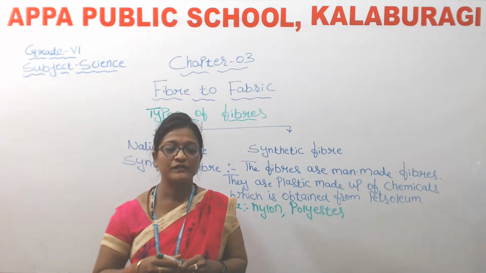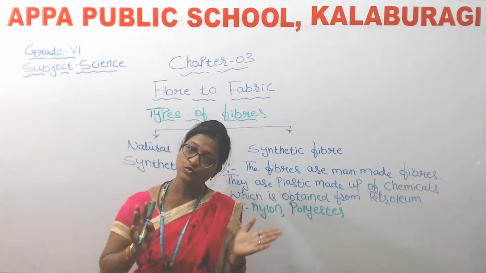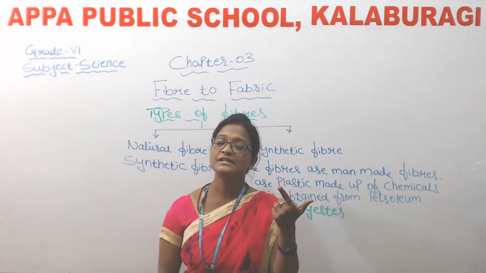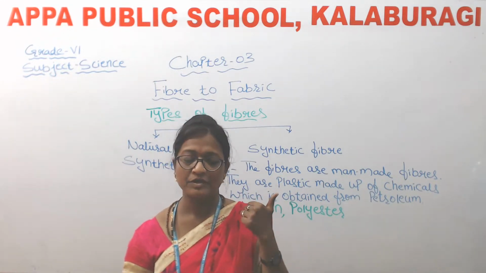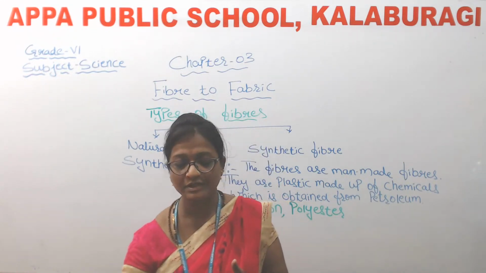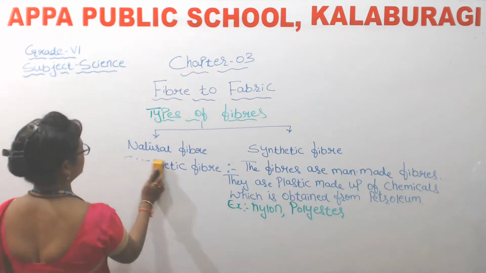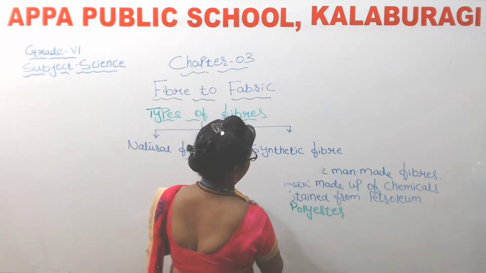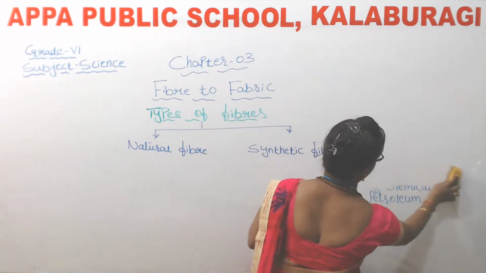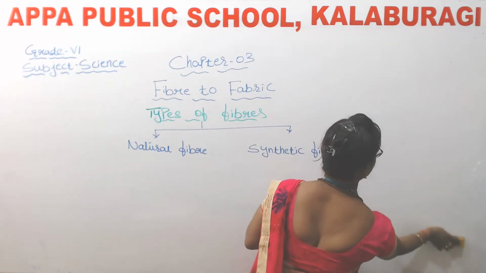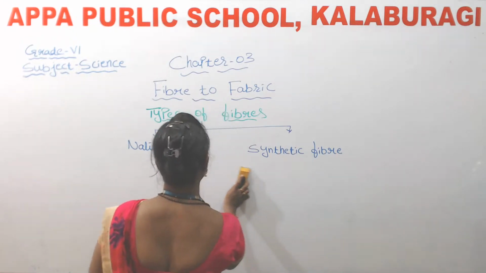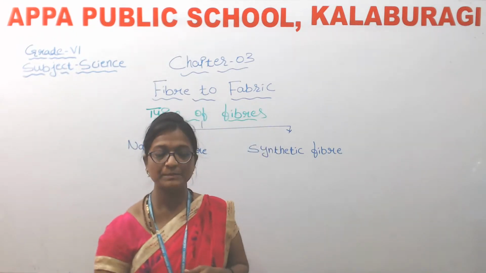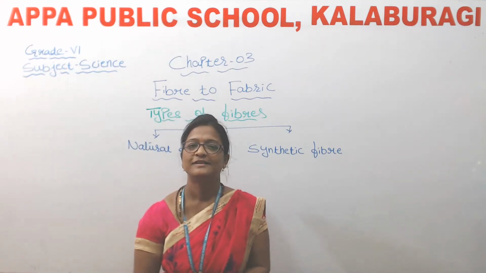So children, what we come to know, there are two types of fibers. One is natural fiber and the other one is synthetic fiber. So what do you mean by natural fiber? Yes, children, what do you mean by natural fiber?